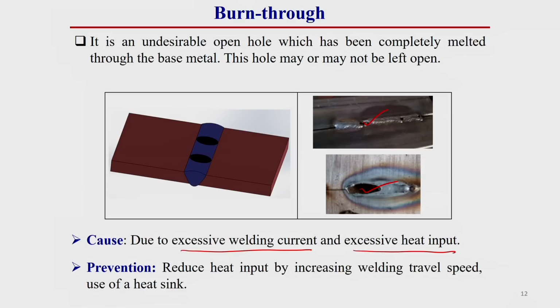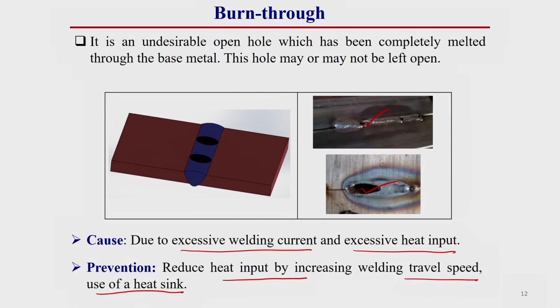How can we prevent it? Reduce the heat input. That means, what is the root cause? If we eliminate that, then we can eliminate these types of defects also. So, here the main cause is excessive heat input. So, reduce the heat input by increasing the travel speed or use of a heat sink. By using some heat sink also, we can eliminate these types of burn through.